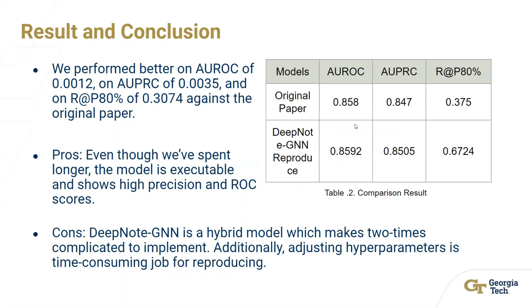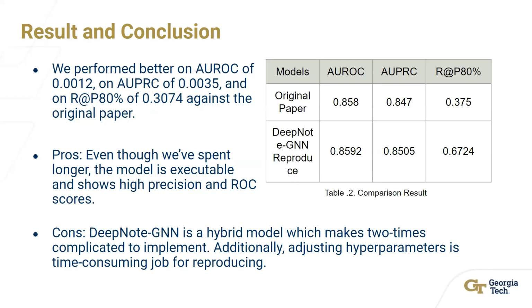Finally, we will discuss in more depth the implications of reproducing DeepNote GNN. Comparing the evaluation output based on the paper, we perform slightly better on recall by 0.0012, precision by 0.0035, and RP80 by 0.3074. We assess that DeepNote GNN is positively reproducible. Although we spent longer implementing the model, DeepNote GNN is executable and shows high precision and recall scores.